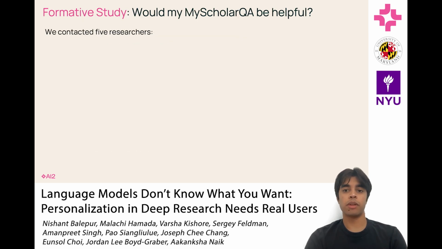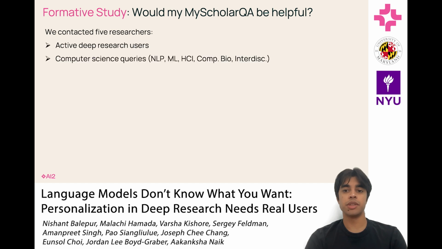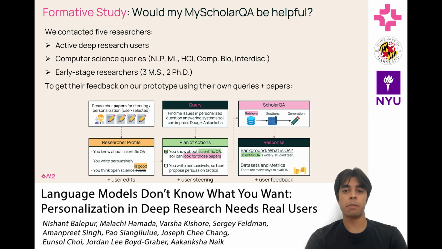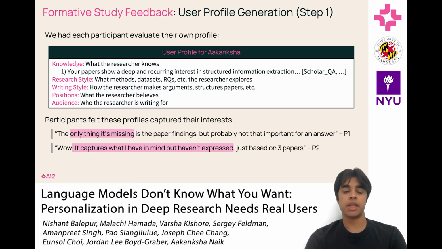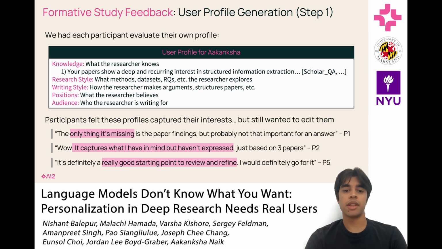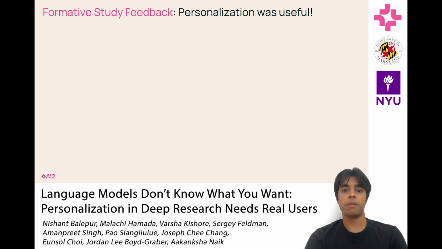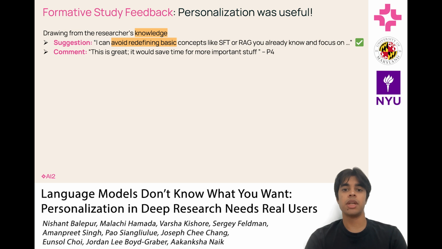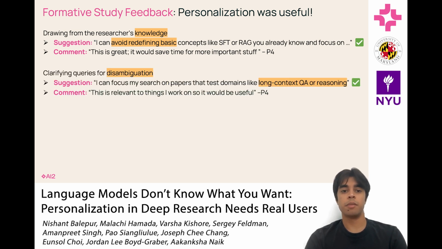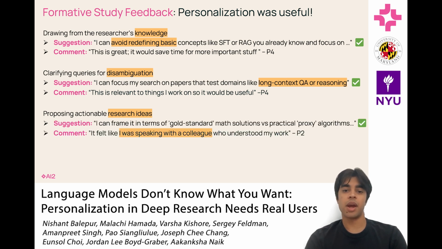We first started with a formative study, where we had 5 active deep research users interact with our system, using their own papers to build a profile and asking any query they would like. Participants felt our profile largely captured their interests, but they still wanted to modify them, validating the importance of control and personalization. And when generating reports, we found many cases where personalization was useful. These include drawing from the researcher's knowledge, clarifying queries for disambiguation, and proposing more actionable research ideas. One participant very flatteringly said that working with our system felt like speaking with a colleague.